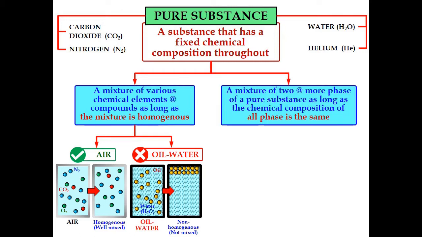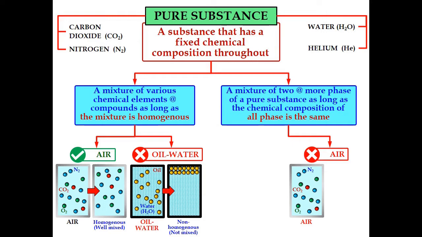A mixture of two or more phases of a pure substance is also considered a pure substance as long as the chemical composition of all phases is the same. Now, referring to this definition, air under certain conditions is not considered a pure substance. For example, a container holds air that consists of a number of gases such as nitrogen, CO2, and oxygen.